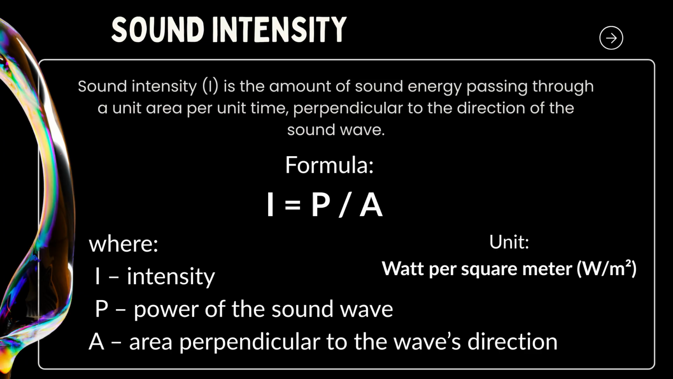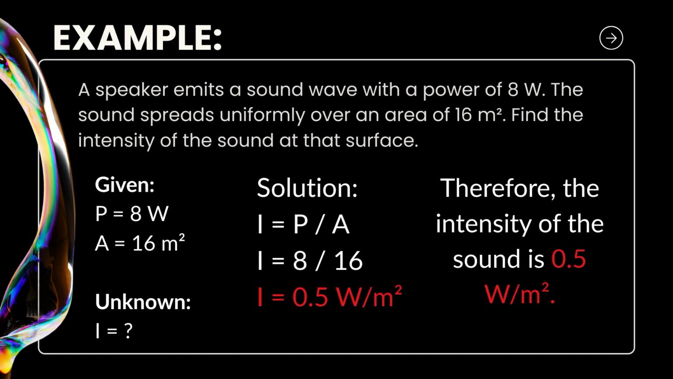Sound intensity. Sound intensity is the amount of sound energy passing through a unit area per unit time, perpendicular to the direction of the sound wave. The formula for sound intensity is I equals P over A, where I is the intensity, P is the power of the sound wave, and A is the area perpendicular to the wave's direction. The unit for sound intensity is watt per square meter. For example, a speaker emits a sound wave with a power of 8 watts. The sound spreads uniformly over an area of 16 square meters. Find the intensity of the sound at the surface.